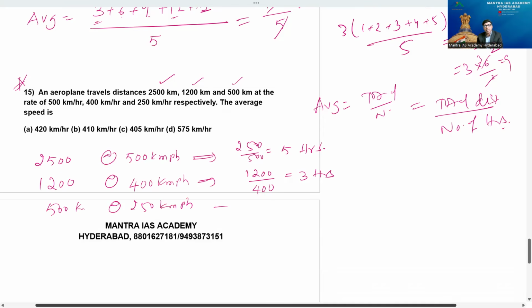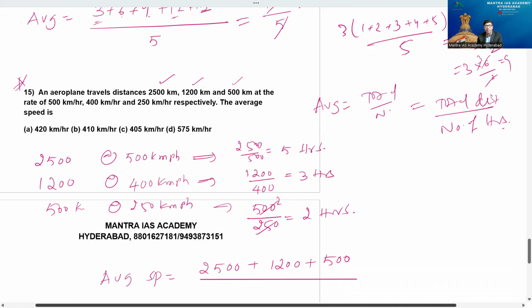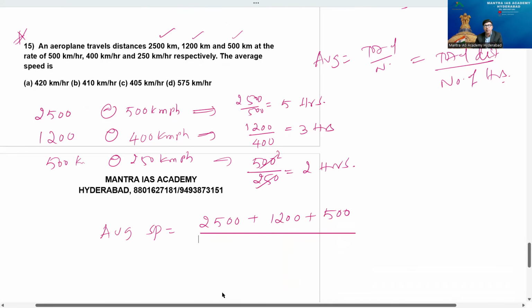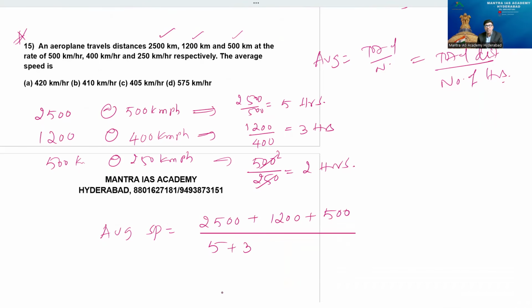Here also the same thing: the number of hours is 500 by 250, 2 hours. Therefore, the average speed of the whole journey is equal to total distance, 2500 plus 1200 plus 500, by number of hours, 5 plus 3 plus 2.